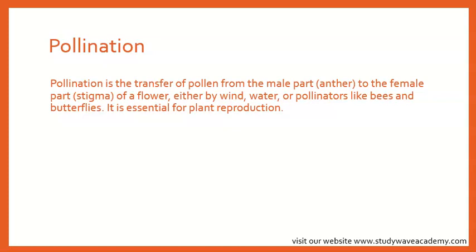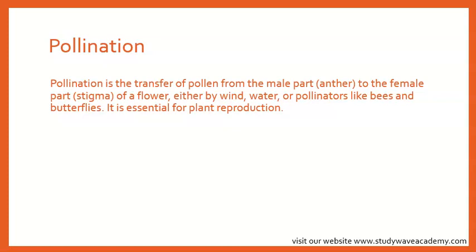Pollination is like flower matchmaking. Pollen from the anther needs to reach the stigma, and this can happen through wind, insects, birds, or other animals, pollinators, okay? Once the pollen reaches the stigma, a tube grows down the style to the ovary, where fertilization takes place, okay?